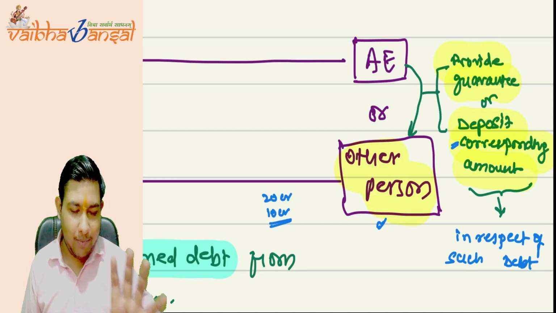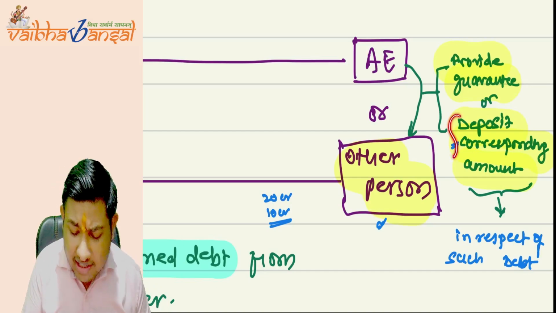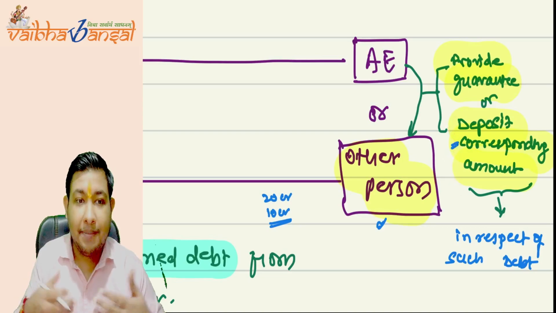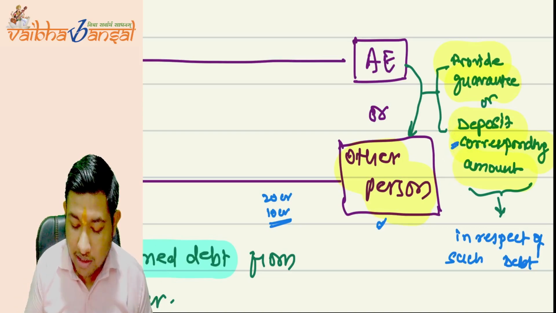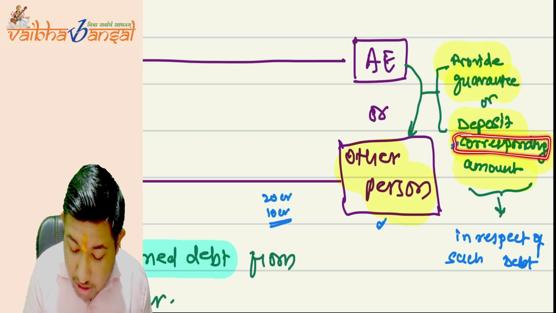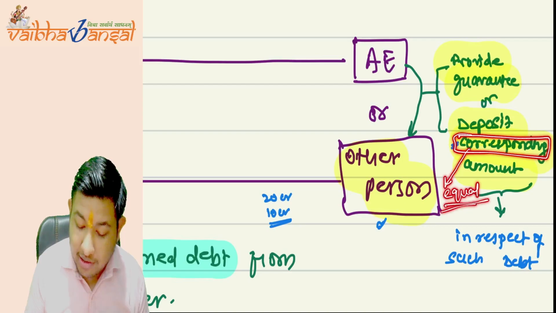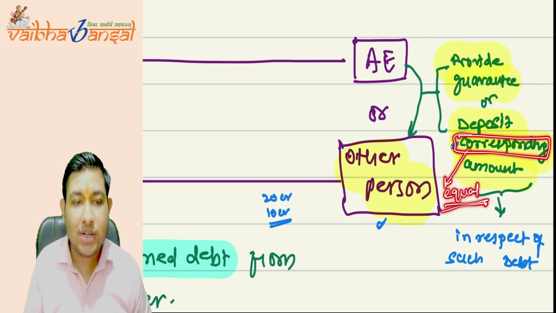There may be some ambiguity, and some questions as well, in practical life about what that corresponding amount means. Some say it means the equal amount, and only if it is an equal amount will we consider it.